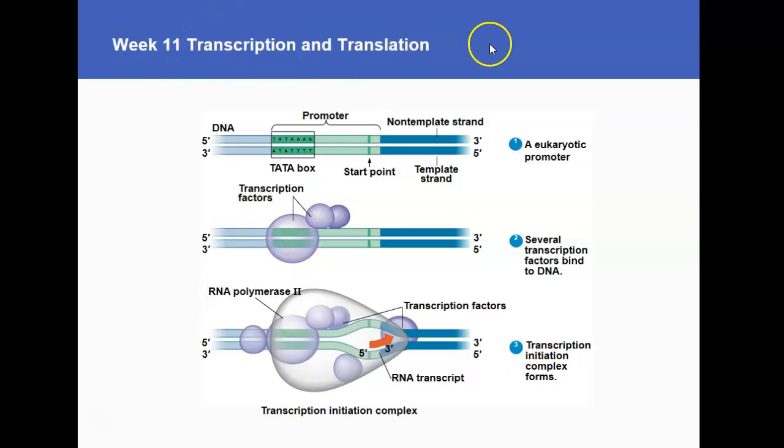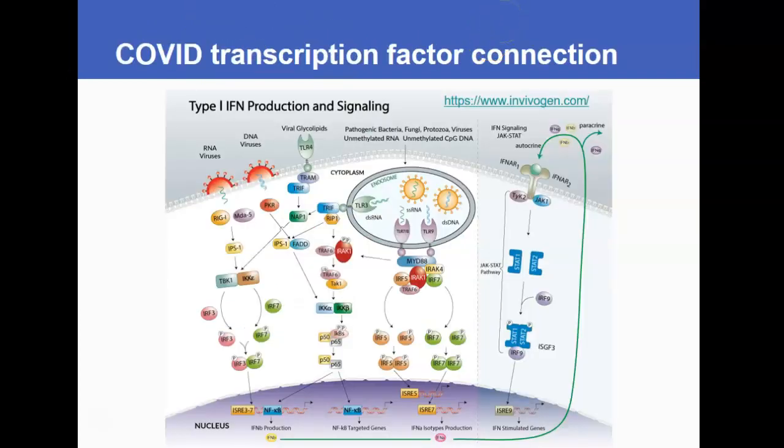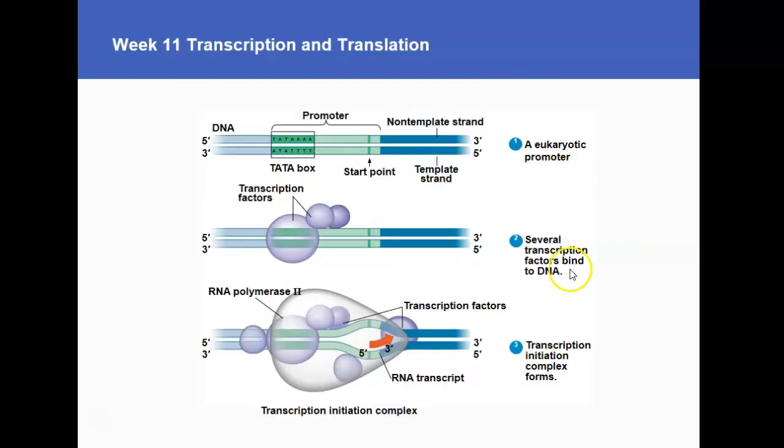So this was again last week. And just as a side note to talk about transcription and how it's regulated, when we talk all about the immune system and what's going on in our COVID reactions, really what it is, it's these different transcription factors and what different signaling to make these different proteins that are going to then be able to bind and determine which pathways our immune cells go under. So you don't really need to know anything about this, but it's just to understand it's these transcription factors that sort of determine what gets made.